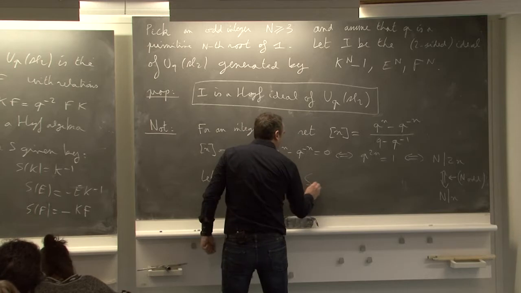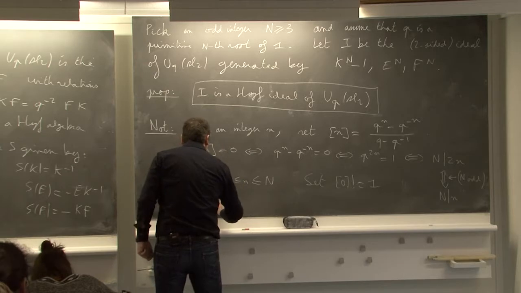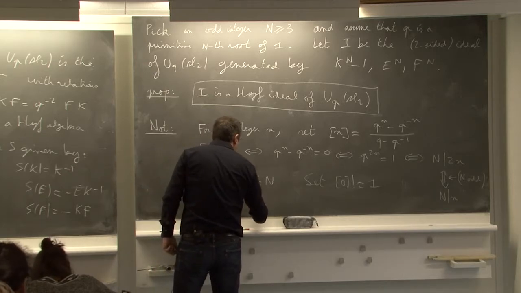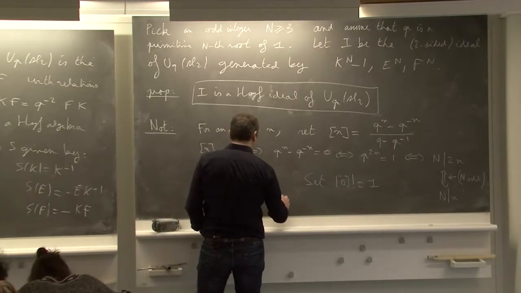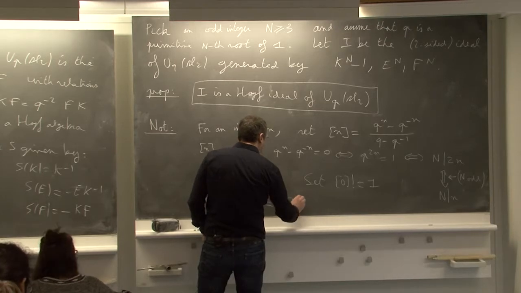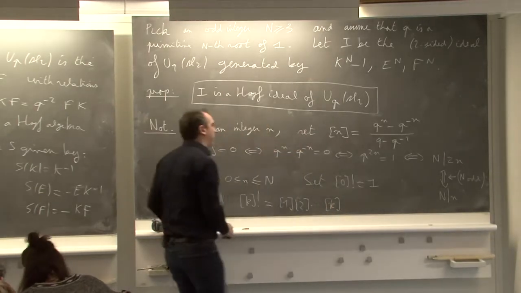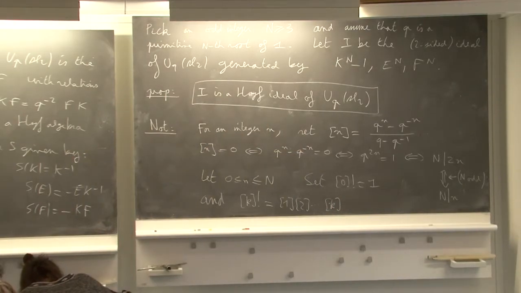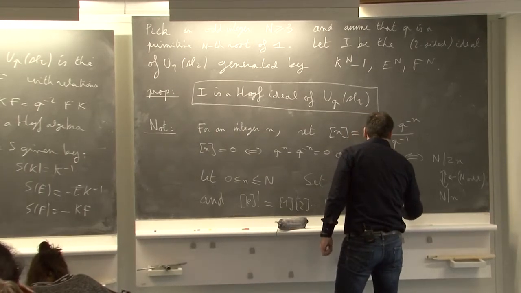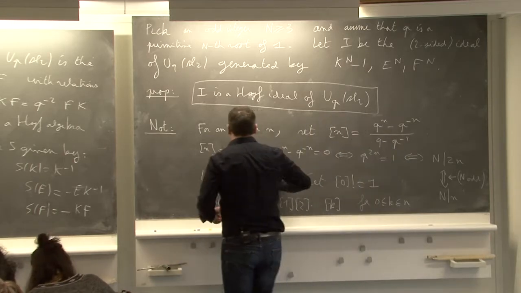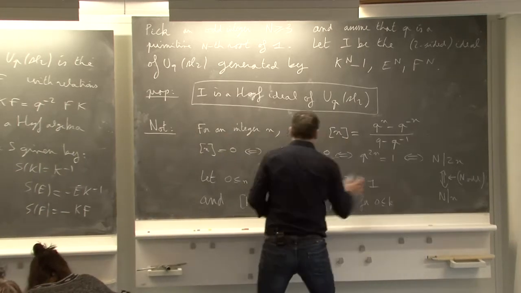So we set 0 factorial is 1 and k factorial is [1] times [2] up to the quantum integer [k].